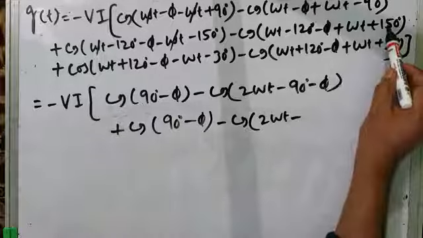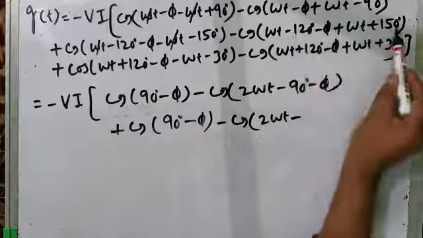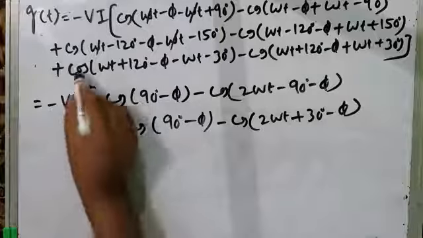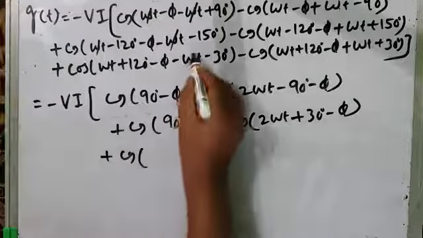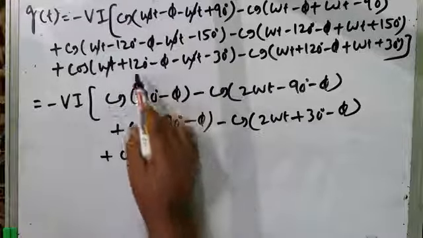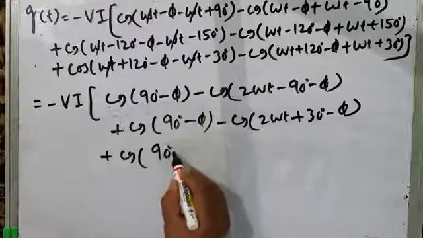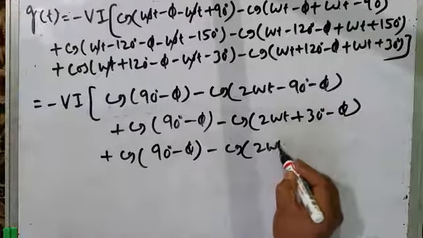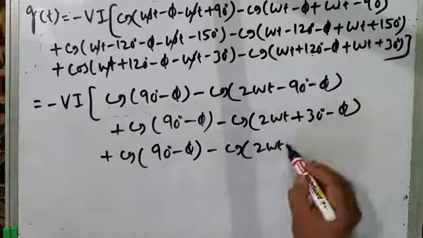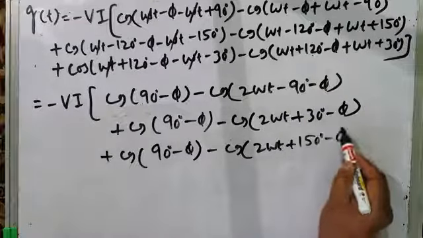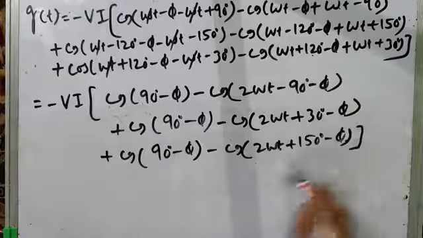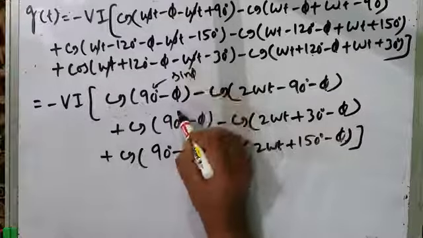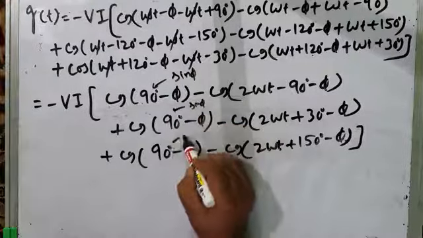Minus, now this is 150 minus 120, that is 30 degrees, minus phi. Then third term, plus cos of, here also omega t and omega t goes, so it is 120 minus 30 is 90 degrees, minus phi, minus cos of omega t plus omega t is 2 omega t, 120 plus 30 is 150 degrees, minus phi. So now you will get some very interesting thing. Cos of 90 degrees minus phi is sine phi. So this is sine phi, this is sine phi, this is also sine phi.